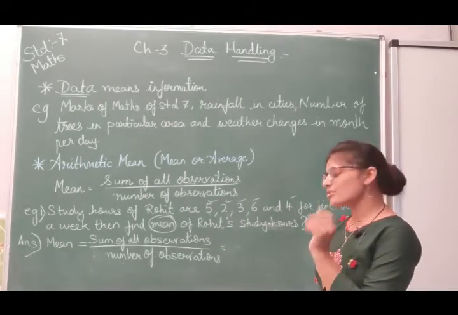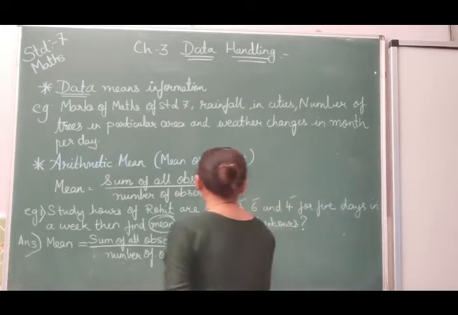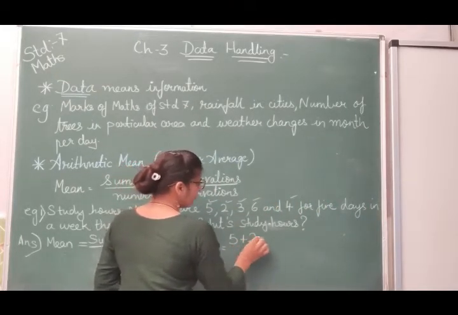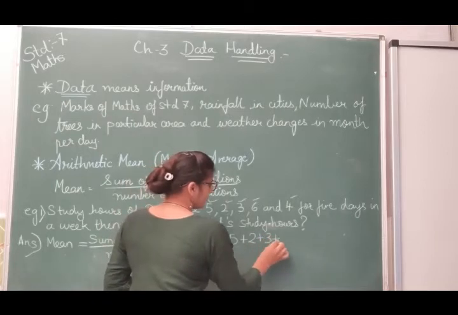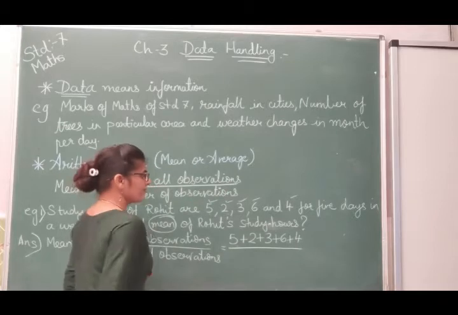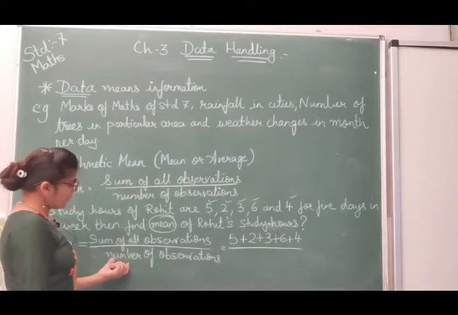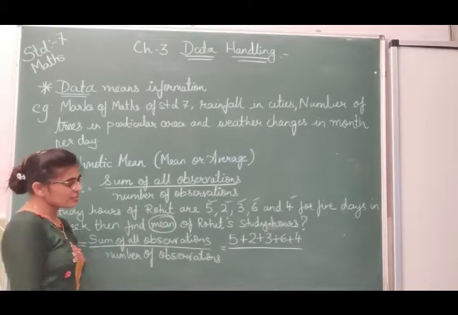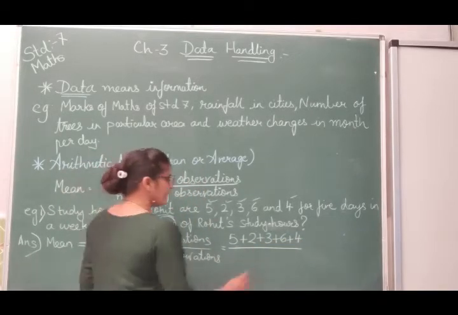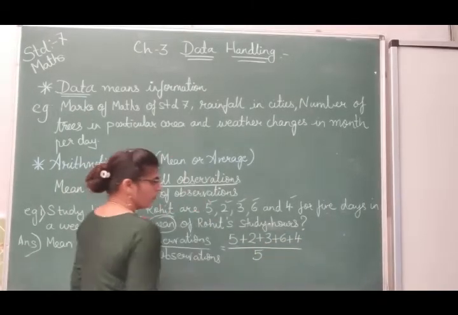So we have to add all the observations. So we have to write down 5 plus 2 plus 3 plus 6 plus 4 divided by how many observations? Here number of observations. How many observations are there? 1, 2, 3, 4, 5. 5 observations are there. So we will write down 5 over here.